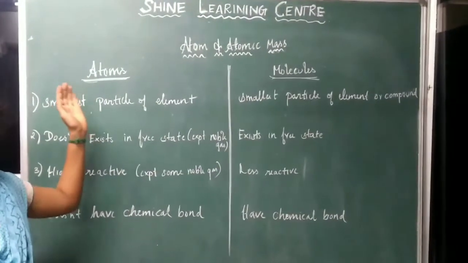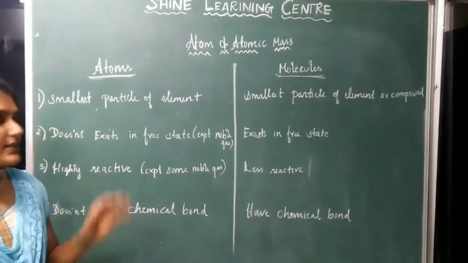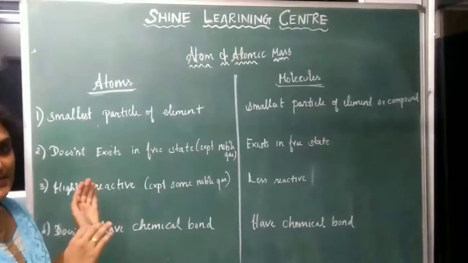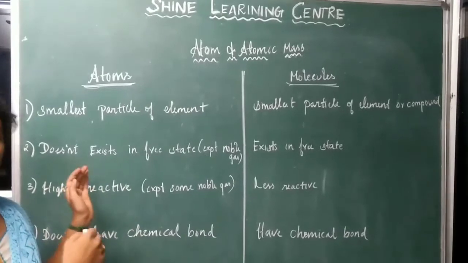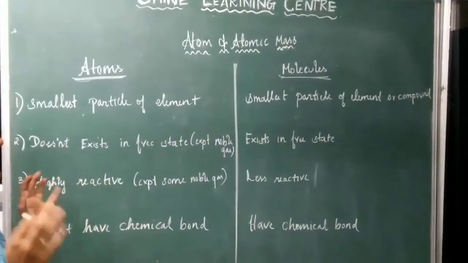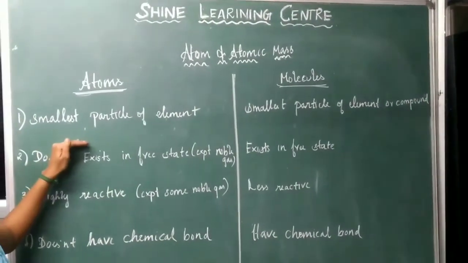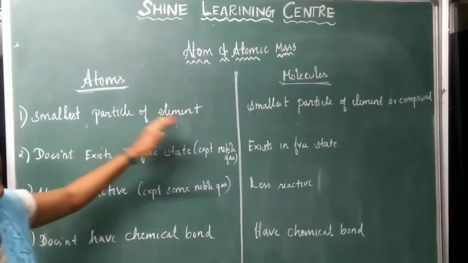We have learned about what atoms and molecules are in general, right? So now we are going to study the difference between atoms and molecules. Generally we know that an atom is the smallest particle of an element only.